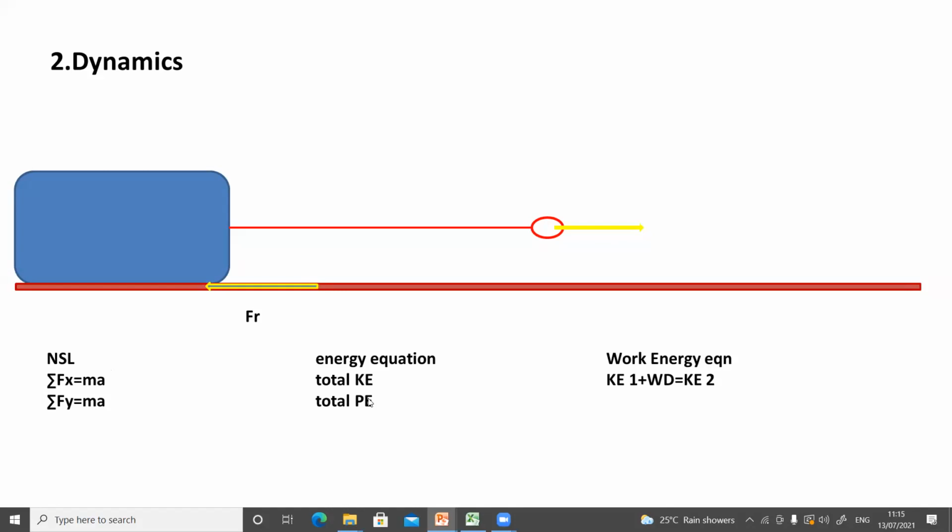From Newton's second law, you must know these two equations. Summation Fx is equal to mass into acceleration in the x direction, and summation Fy is equal to mass into acceleration in the y direction. So basically this equation is summation of F is equal to mass into acceleration, F is equal to m into a. This is Newton's second law.